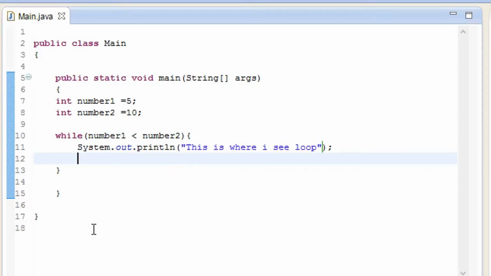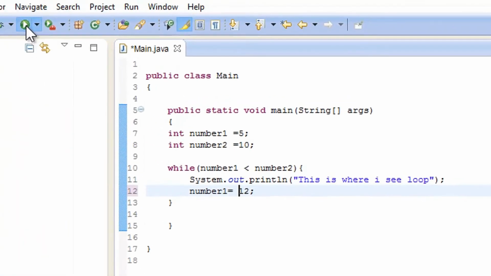As you know, it is going to start from the top. Whenever it reads from top to bottom, it goes 1, 2, 3, 4, 5, 6. Give it a number 12, and number 1 is going to have the value of 12. So it is going to read it the first time, and on the second line we are giving number 1 as 12. So number 1 is not going to be less than 2, and it is going to be 12. It is going to read it once and stop there. So let's play that out.